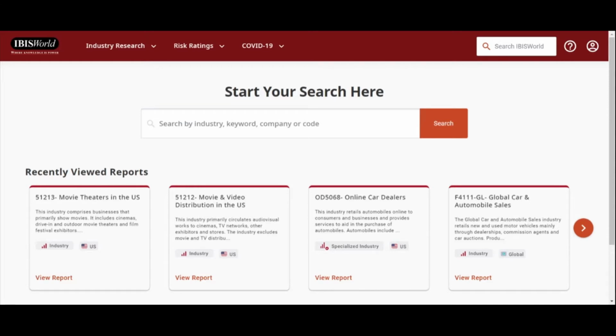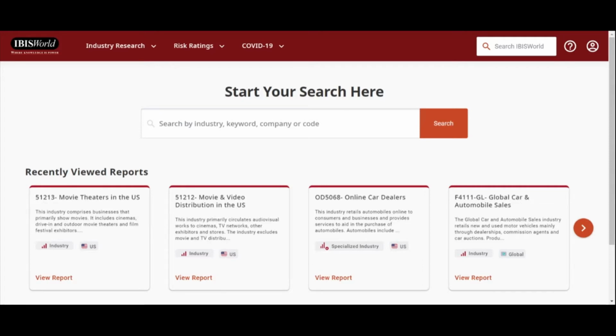And it's fairly straightforward to search. So you're going to type something into this box, obviously, that's why it's there. You can do so by typing in keywords like you would when you search the internet. Or if you have a code, like a NAICS code, which is something you may have learned about, you can put in the code for the industry to get it, or even type in a company name. So if you know a company that competes in that industry, you can just try typing that in.